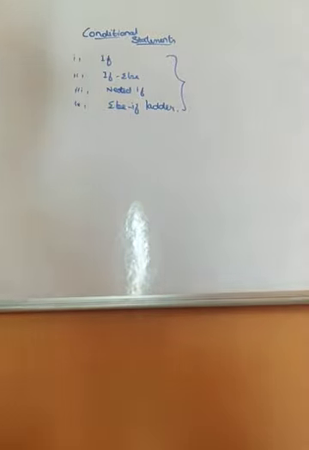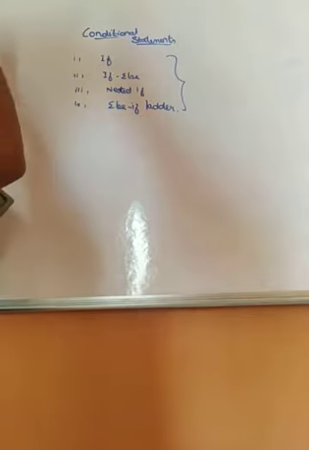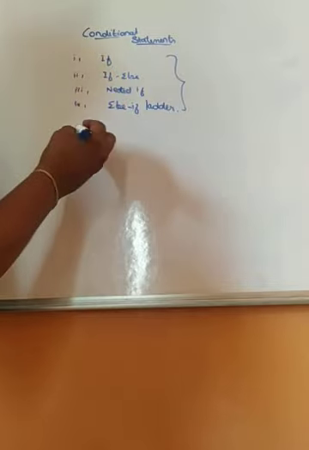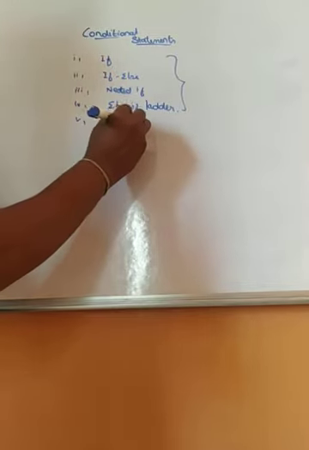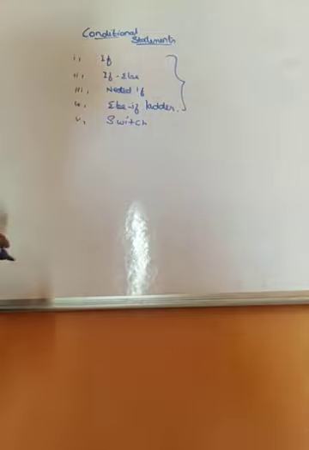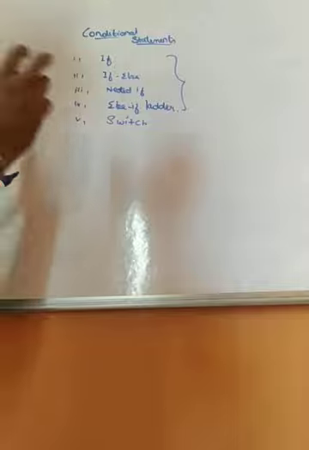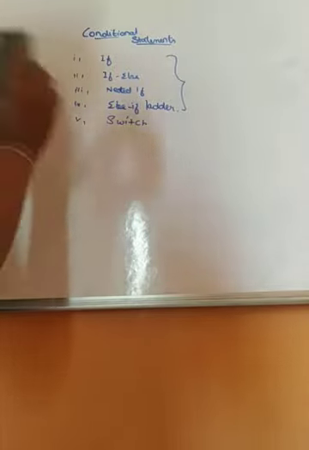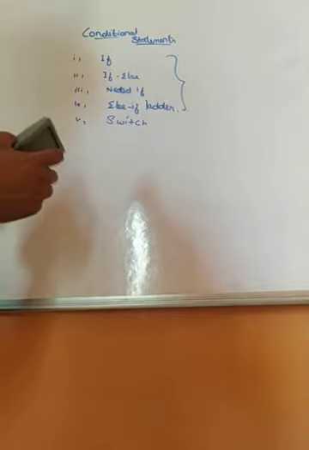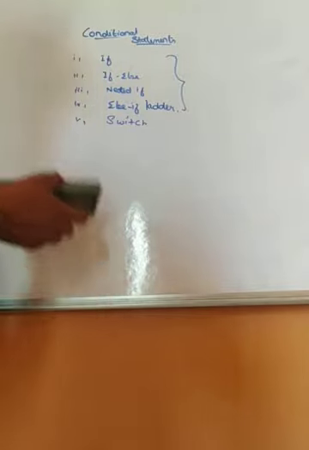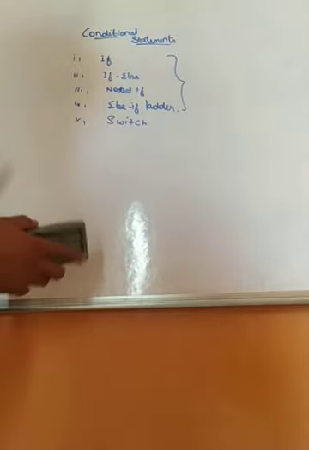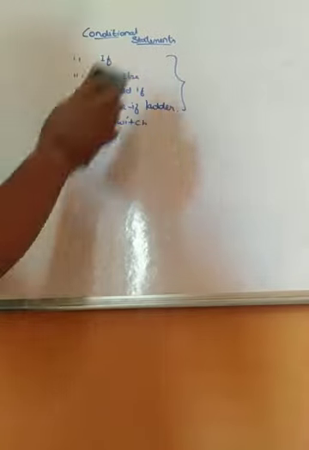This comes in the first unit, history and features of C++. Along with conditional statements, after completing this, we have one more thing called switch. Till this, chapter 1 gets over. First we'll start with what is if, what is if else, what is nested if, what is else if ladder, and what is switch case. We'll see them one by one with syntax and how it works in the program. Finally, I'll give one example using any one of the statements, or we'll see an example with all the statements.